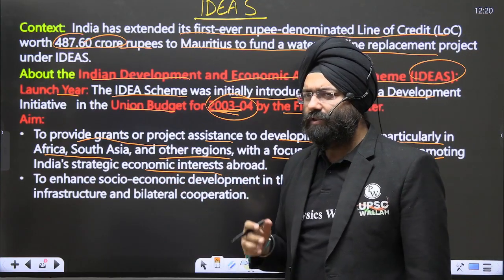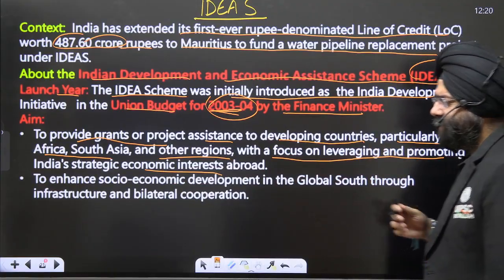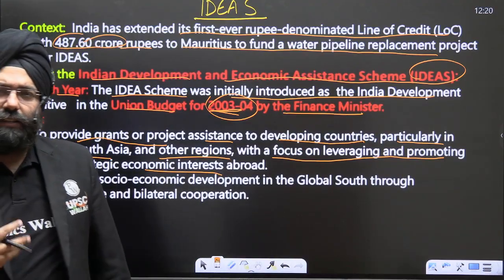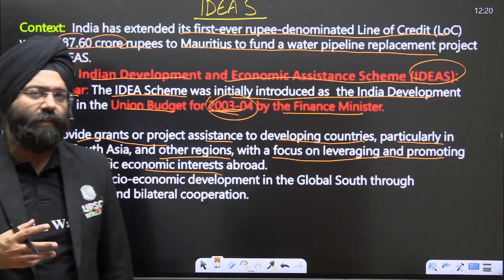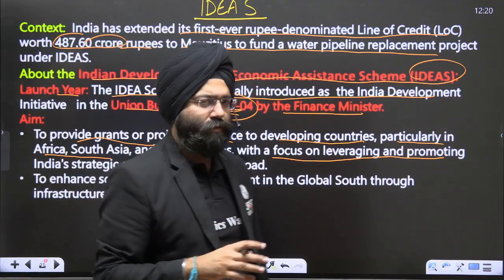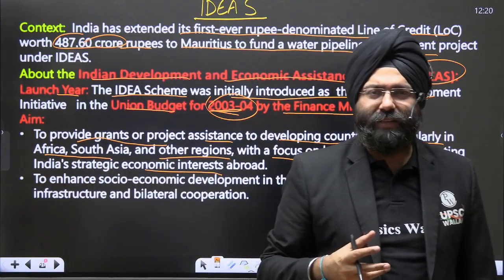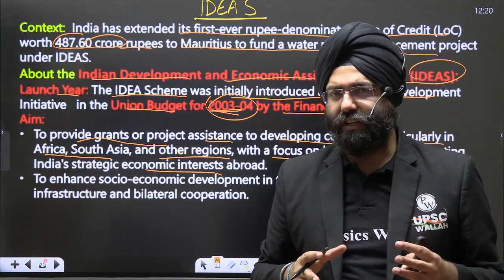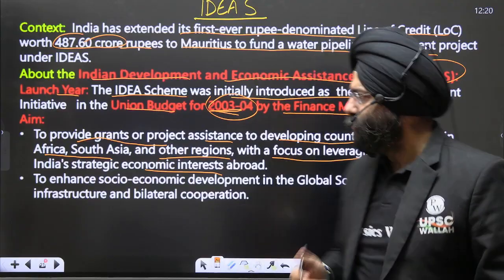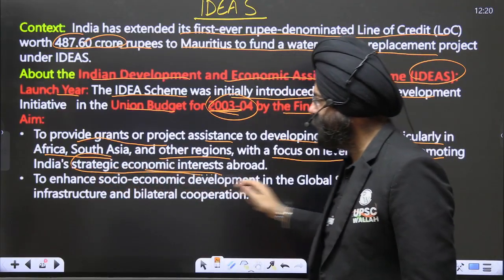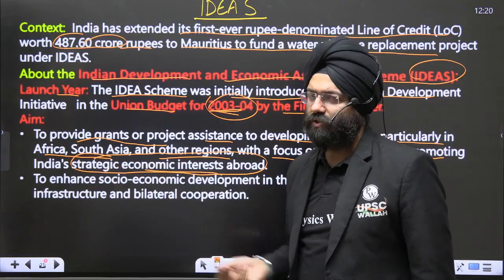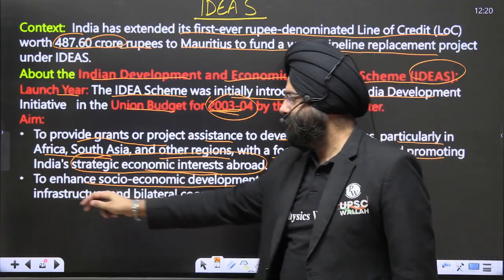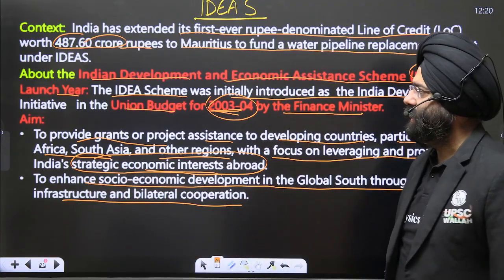So for regions which are developing in nature, such as African countries, the lesser developed countries, and even the South Asian region, assistance or a grant is given to them so that their development projects, which are on a halt because of lack of money or funds, are completed. India is trying to have much better relations with those countries as a means of confidence building measures. They are seen as strategic and economic interests abroad, having good relationships with those countries. Another aim is to enhance socio-economic development in the global south through infrastructure and bilateral cooperation. So this is, again, an important aim.